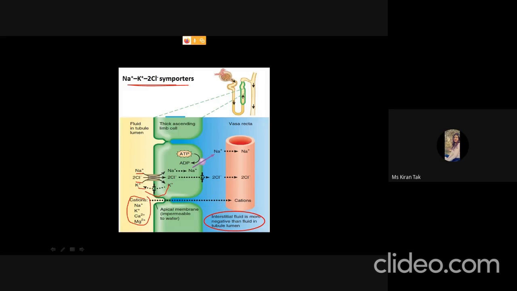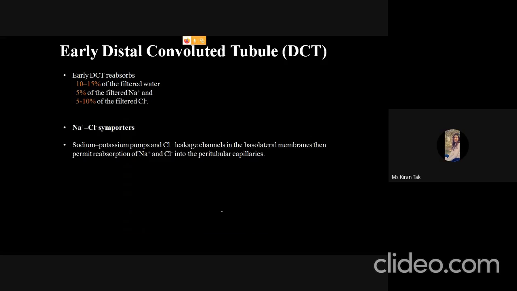Okay, so here we can see that two chlorides enter here, one sodium enters here, but the one potassium is reversed back into the tubule lumen. That's why the interstitial fluid is more negative than the fluid in the tubule lumen, and this negative charge will give the gradient formation for the formation of concentrated urine.